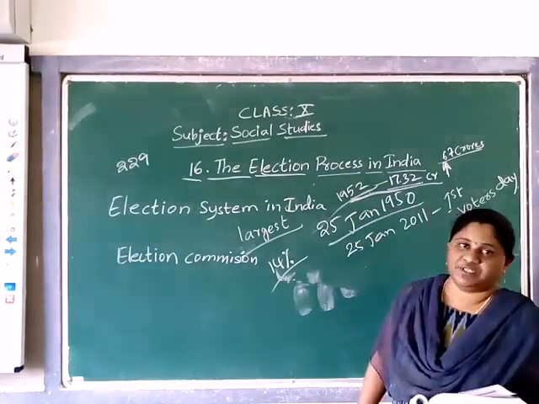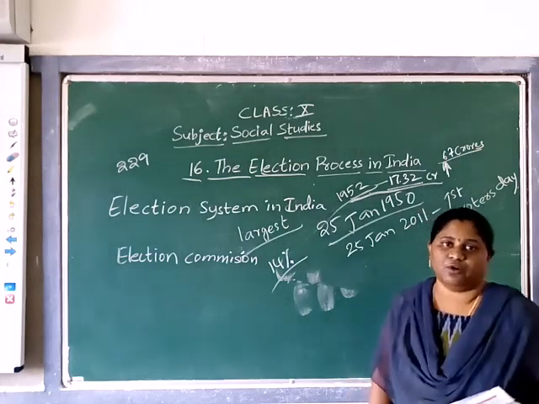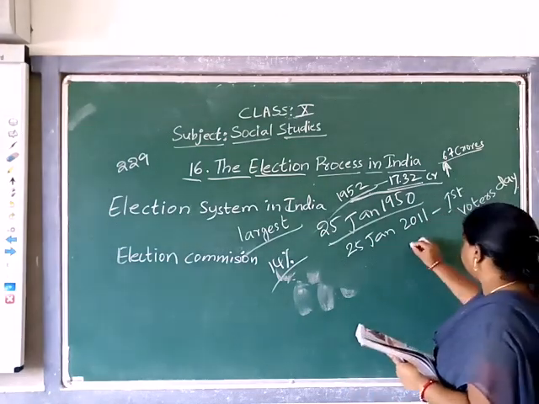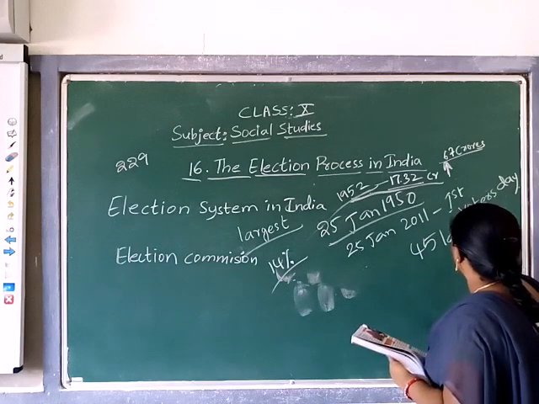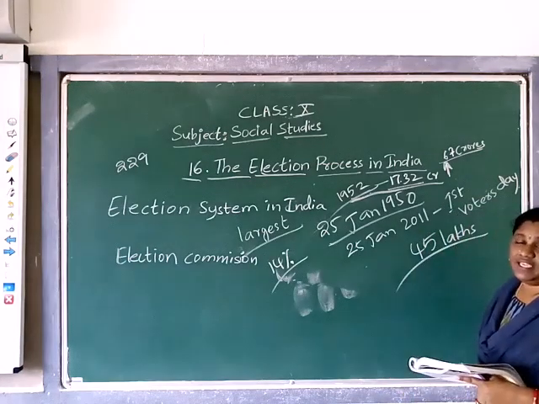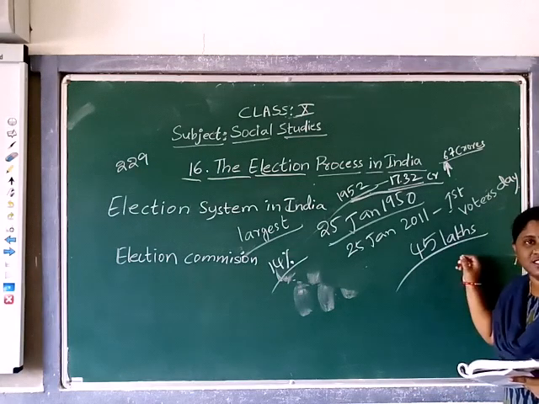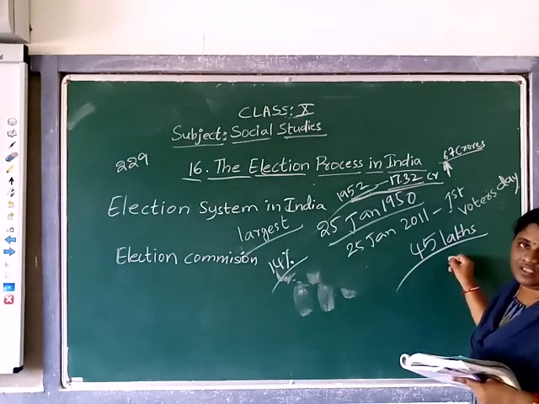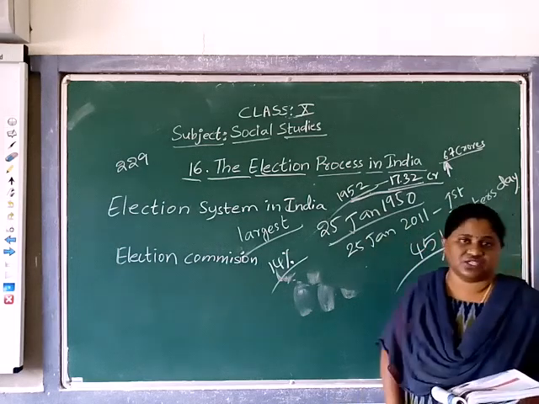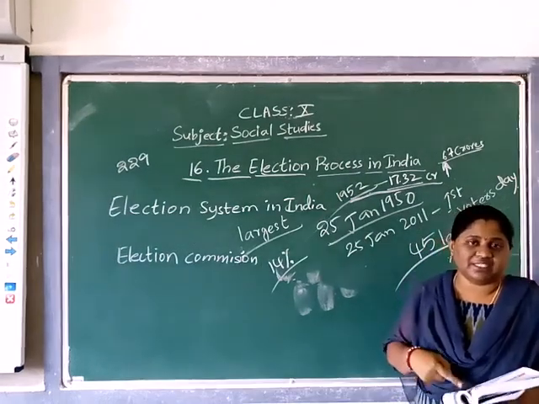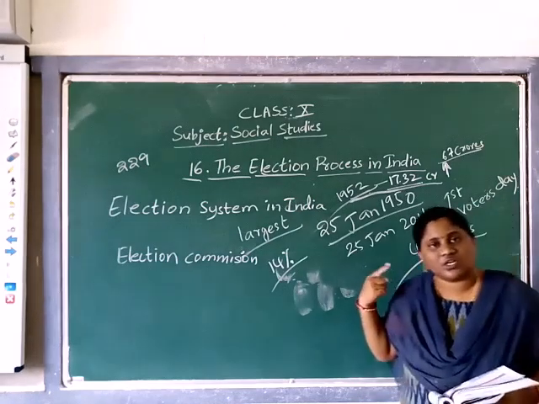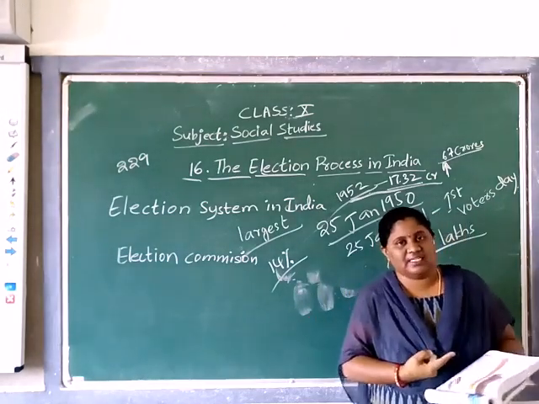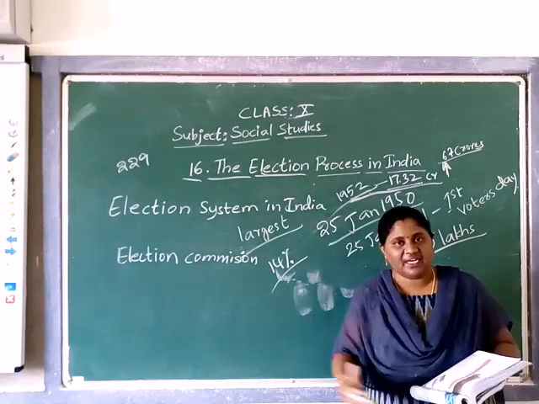The Election Commission takes the help of staff. How much staff? 45 lakh people. With the help of 45 lakh people as staff, they arrange the elections. Who will be that staff? Those 45 lakh people do not belong to any separate election department.